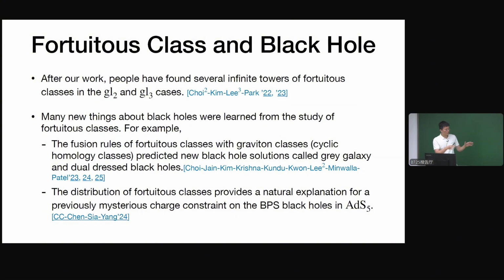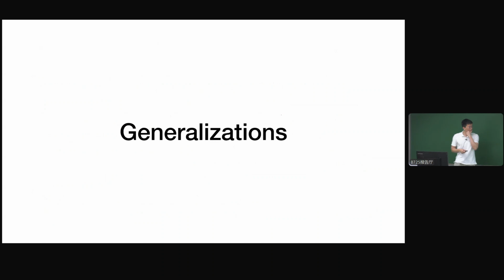People have had this BPS black hole solution for almost 20 years, and the solutions that people found all satisfy a very mysterious charge constraint. But the distribution of fortuitous classes can give a very natural explanation of that charge constraint. Okay, so for the remainder of the time, let me talk about the generalization to other theories.